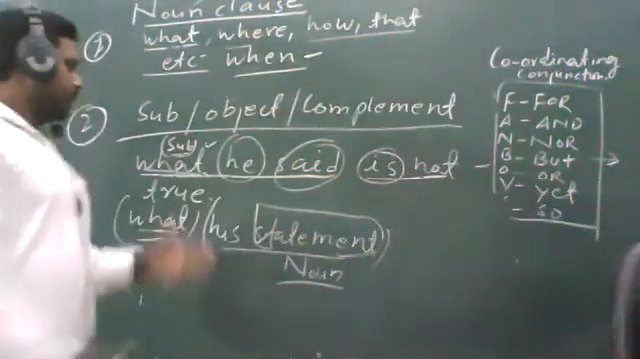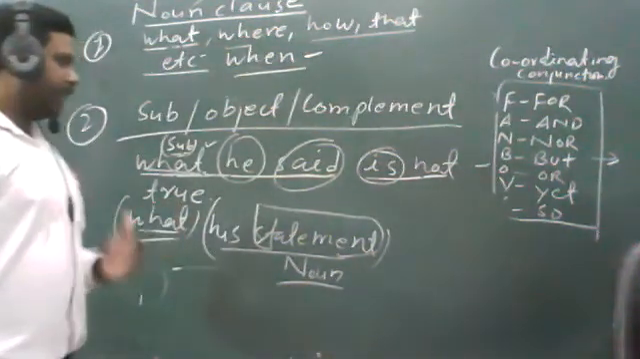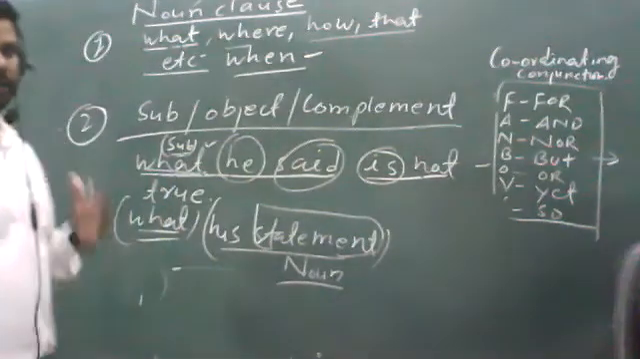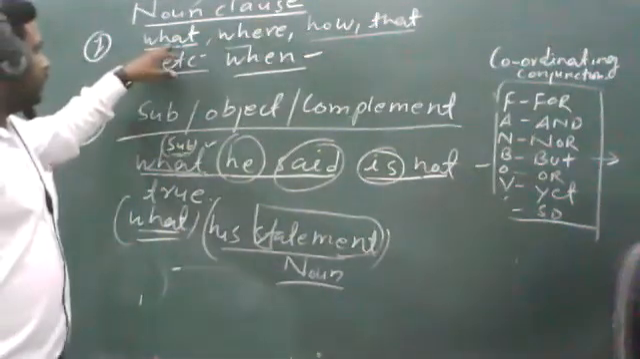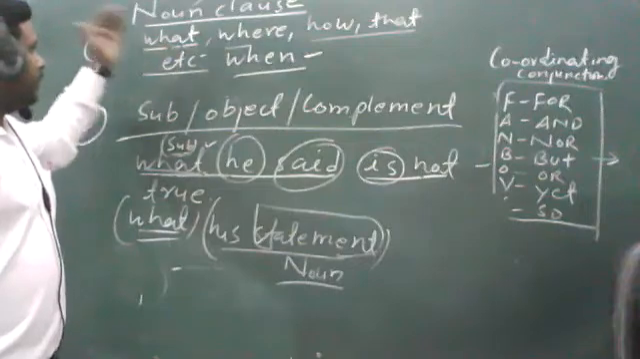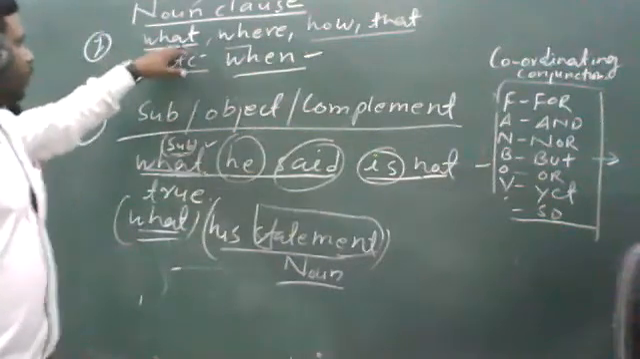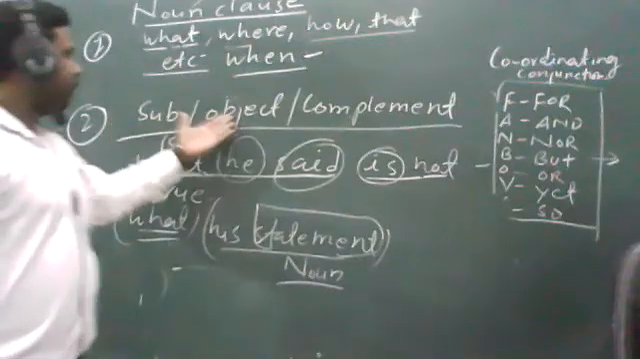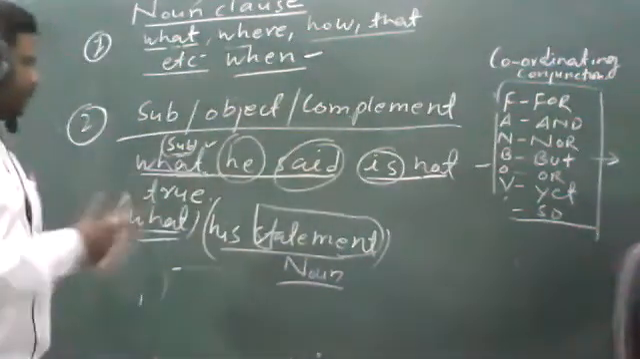So these are three steps or three criteria on the basis of which you can identify a noun clause. First, it will start with these words: what, where, how, that, and it can work as a subject, object, or complement. Let's see more examples.